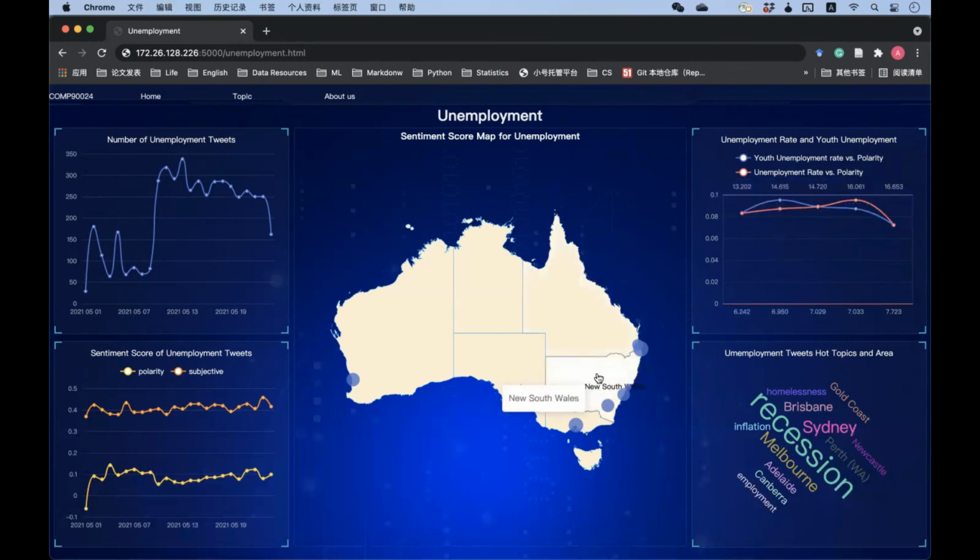In the middle plot, we also showed the average polarity for the related topic in different cities. And the right bottom plot showed the tweets' polarity and subjectivity each day related to this topic.